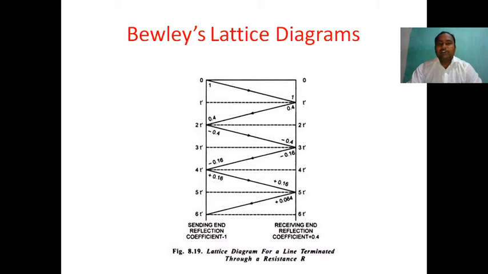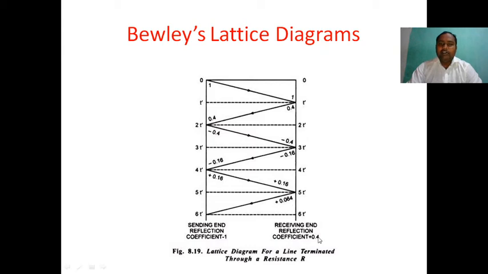How can the wave travel from sending end to receiving end, or receiving end to sending end? Here the sending end reflection coefficient is -1, and the receiving end reflection coefficient is 0.4. Suppose one wave of magnitude 1 travels from the sending end to the receiving end, starting at time 0, and at time t it reaches the receiving end point.